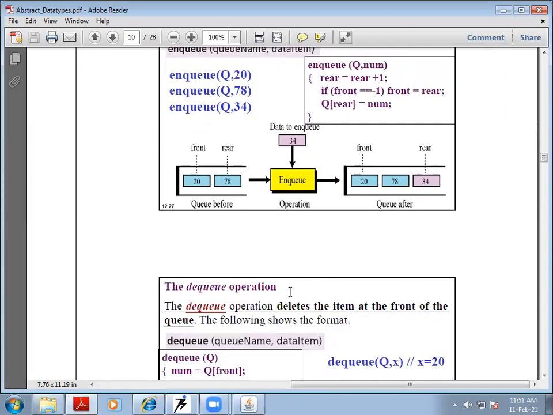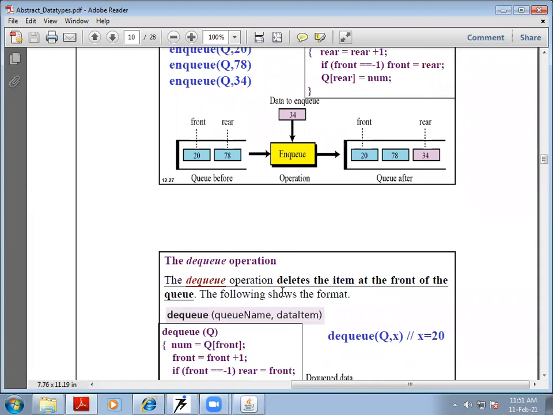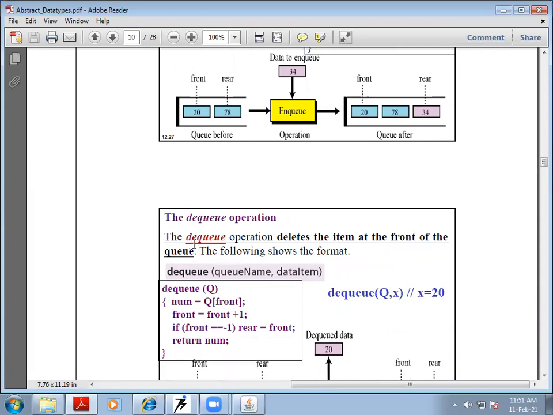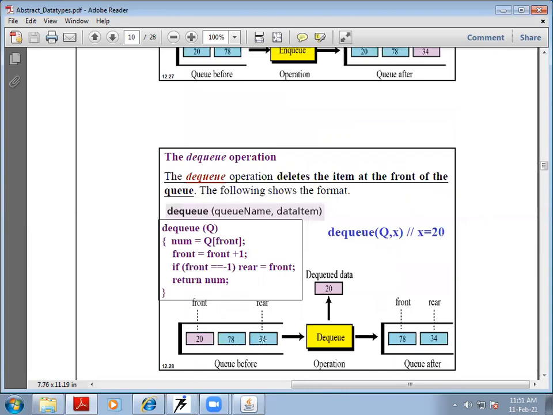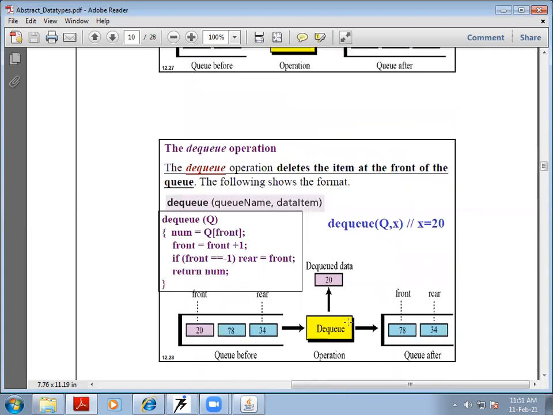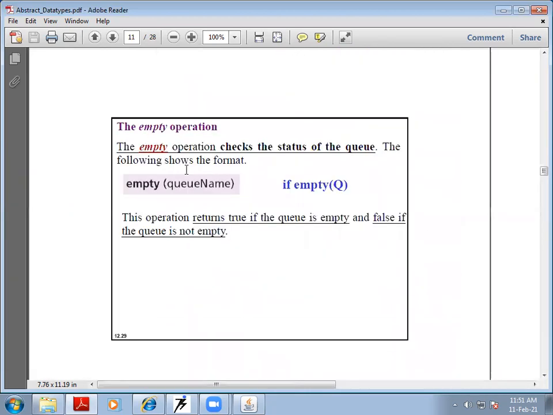Dequeue is the opposite of enqueue, but operates at a different end of the queue. Dequeue deletes an item from the front of the queue. If we have the original queue with elements 20, 78, 34, and we use the operation dequeue, the first front item, the element 20, will be removed from the queue. Empty is another important command as in stack operations, and this is used to check the status of the queue, whether the queue is empty or it has some elements.